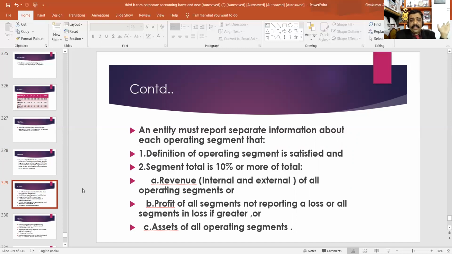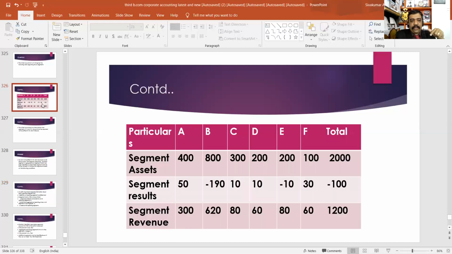Then the second condition: segment total is 10% or more of total revenue, internal and external, of all operating segments. Please look at the revenue portion. Here in this question, segment revenue of A is 300, which is more than 10% of the total. Likewise, segment revenue of segment B is 620.